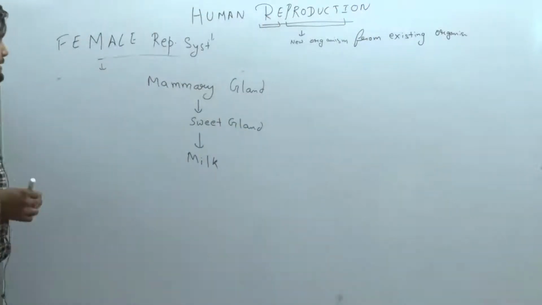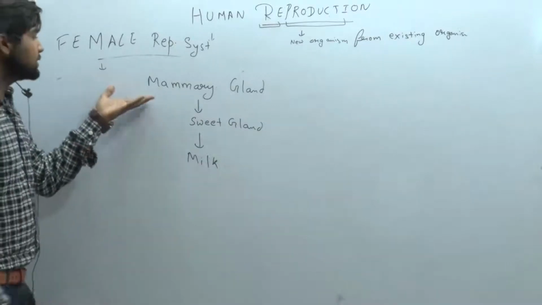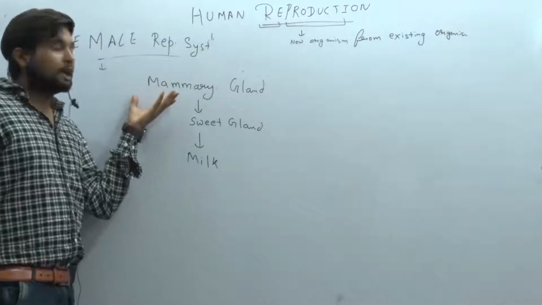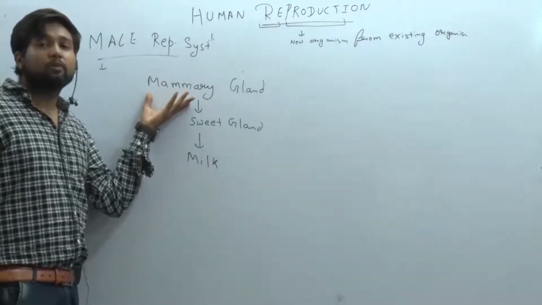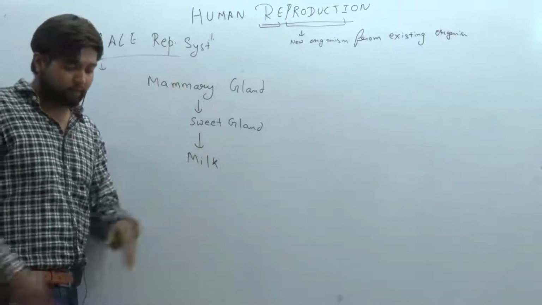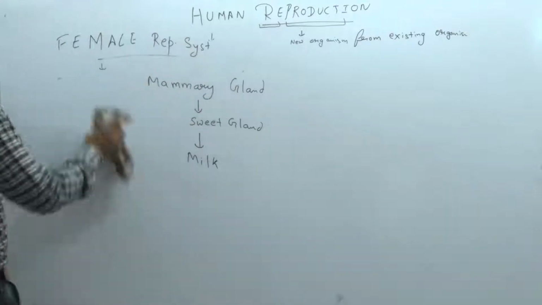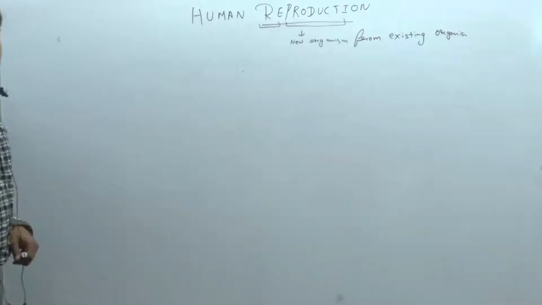So the mammary gland is this. It is a female reproductive structure. We can also consider it here because it is developed at puberty with the help of the hormones estrogen and progesterone. Before puberty, it is not fully developed. So this is the female reproductive system. Clear? Let's move further.